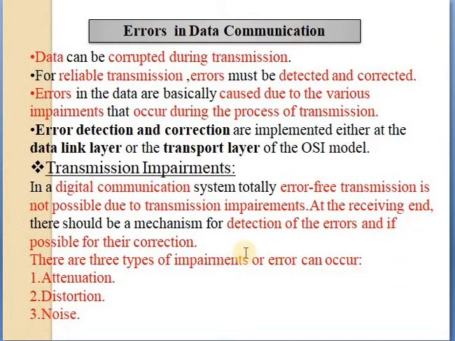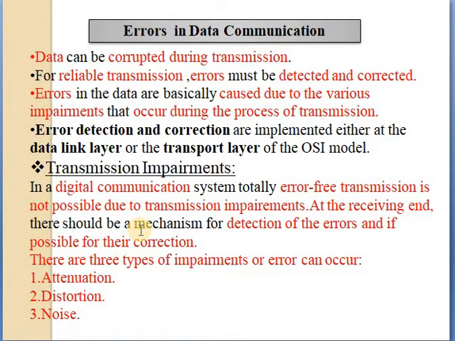At the receiving end, there should be a mechanism for detecting errors and, if possible, for their correction. There are many techniques of error detection and correction.